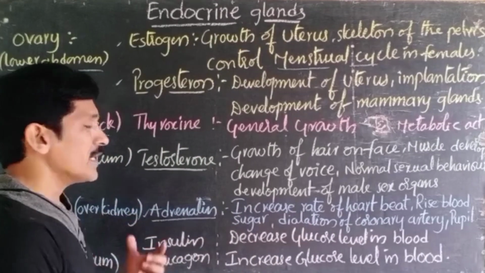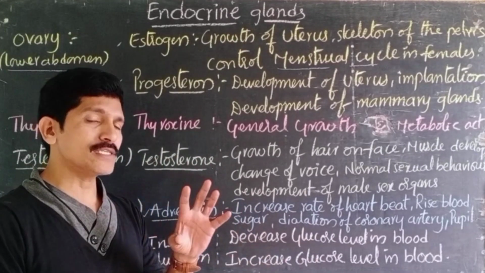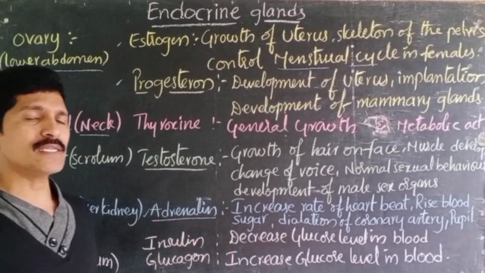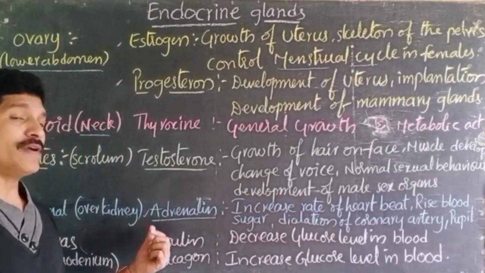This hormone is released into the blood when the person has some stimulation, particularly when the person is feeling fear or anger, and we can observe the effect of adrenaline.